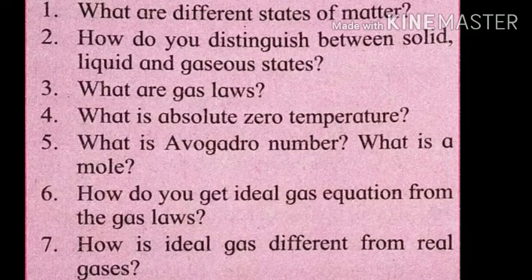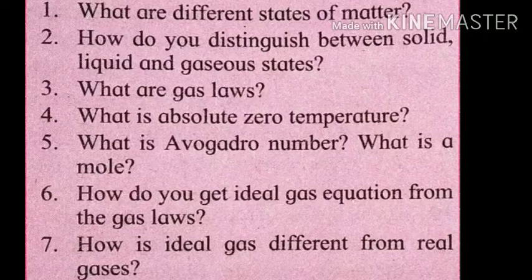Then in case of a gas, to study the properties of gas, we have to measure some macroscopic quantities, that is the pressure P, volume V and temperature T of a gas. These are the variable parameters or variable quantities of a gas to explain the state of a gas. And the relation between any two variables of a gas when the third variable is kept constant is called as gas laws.